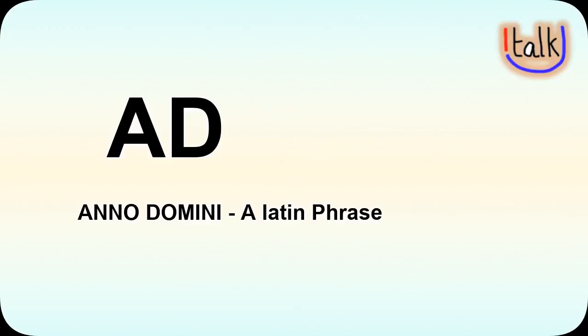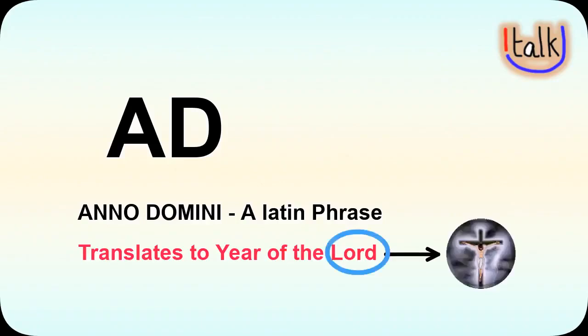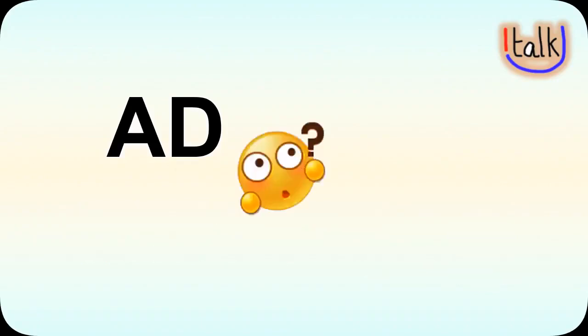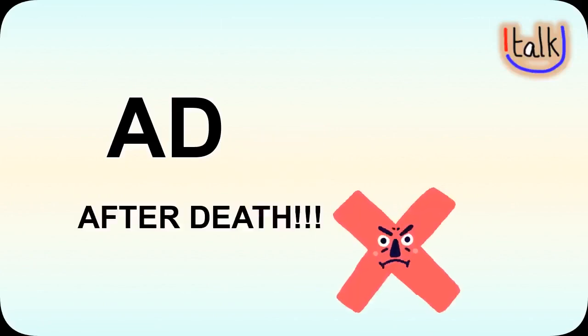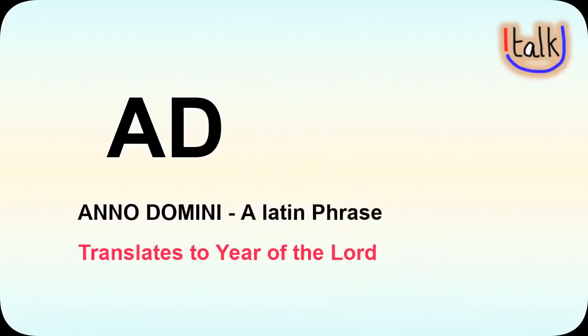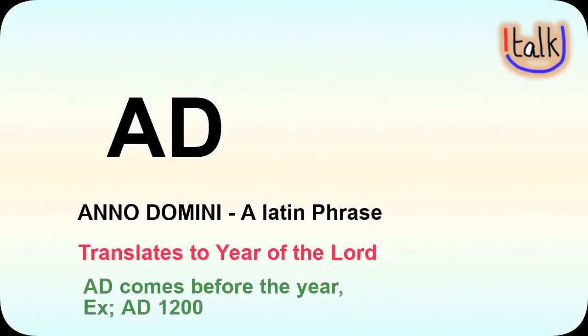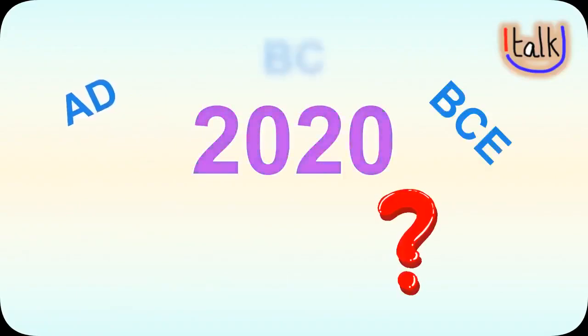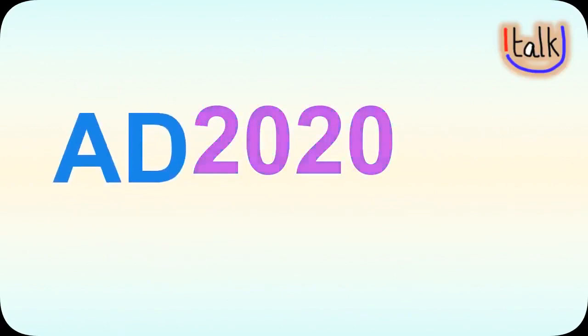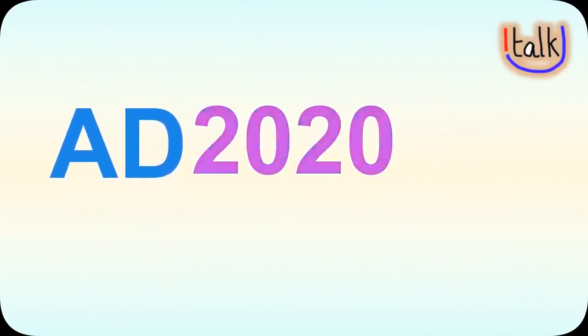Now AD, which means Anno Domini. That's a Latin phrase, which translates to year of Lord. By Lord, they mean Jesus Christ. There are quite some people who mistake AD for after death. It's not correct. AD means Anno Domini or after the birth of Jesus. And AD always comes first. For example, AD 1200. And this present year can be termed as AD 2020.